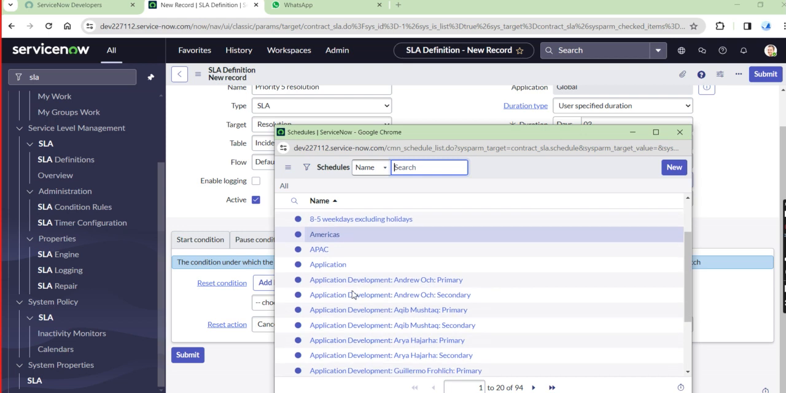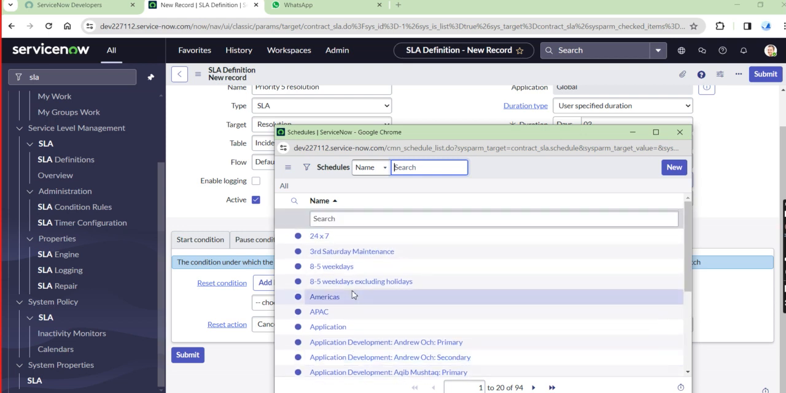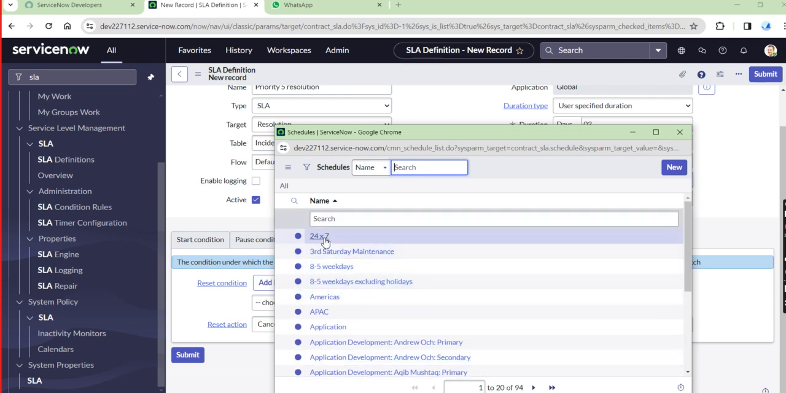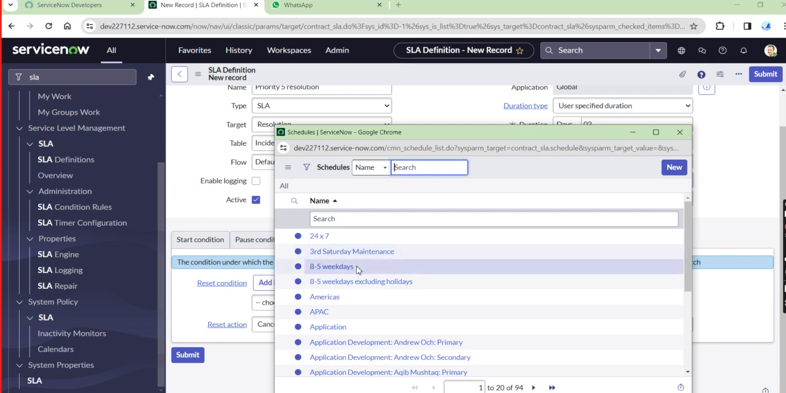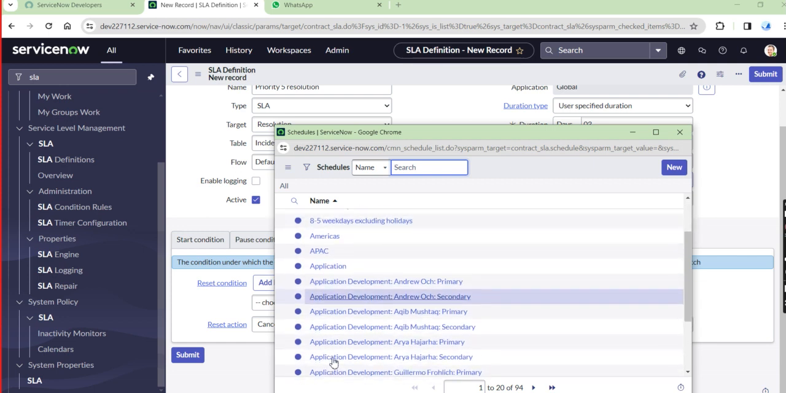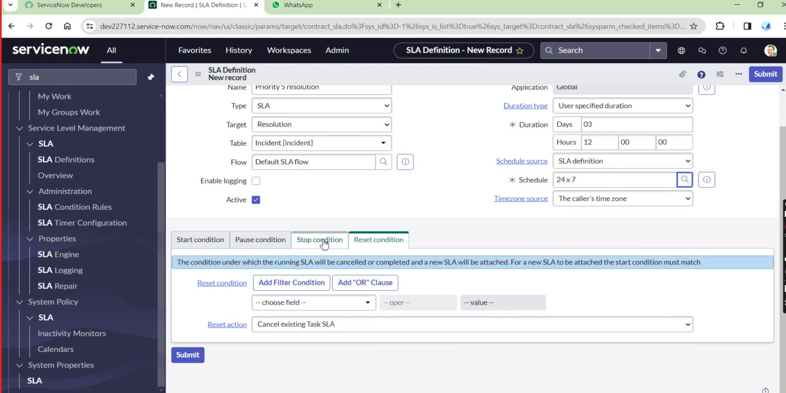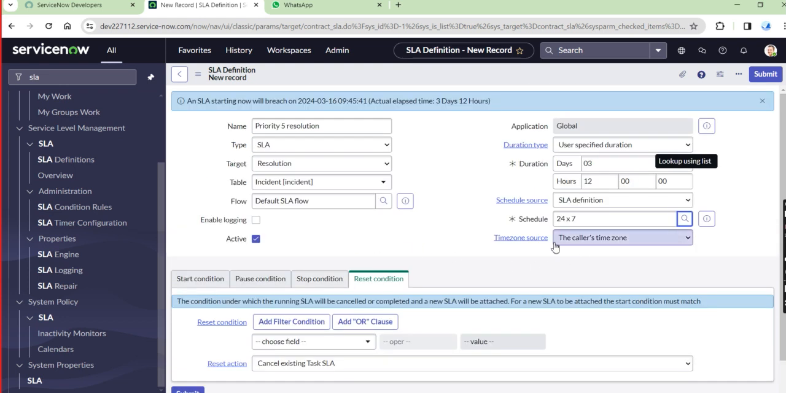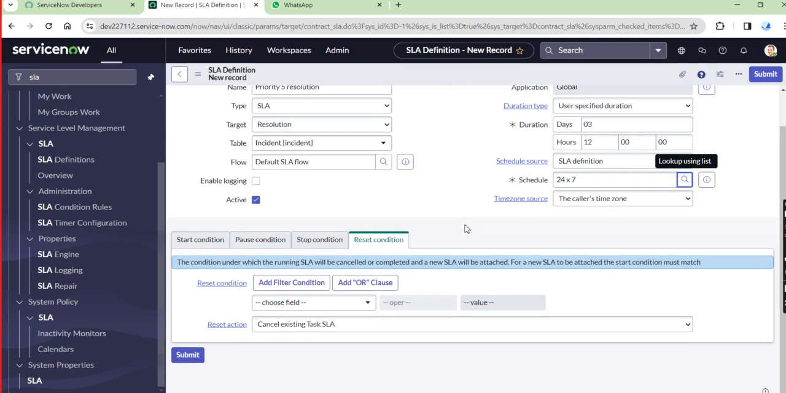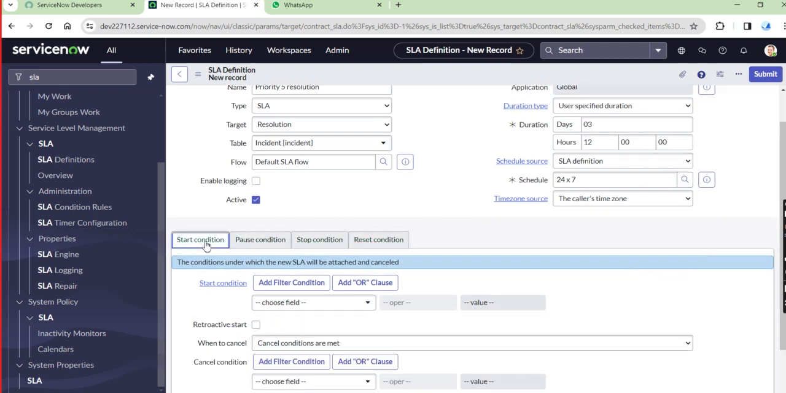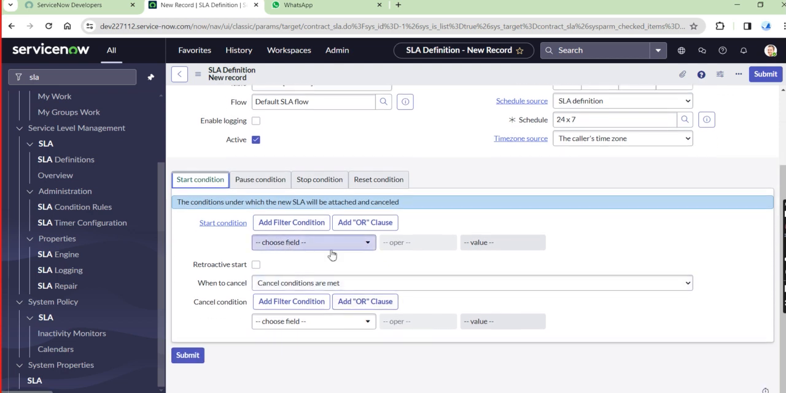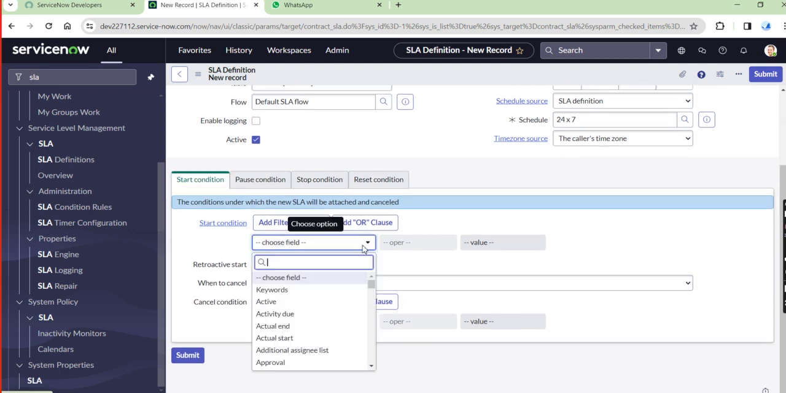So what type of schedule do we provide? That is the 24/7 or third Saturday maintenance. These timings are also there, the schedule source. If we are giving the 24/7, then it responds quickly to the particular SLA. And now give the start condition, so when to start the particular one.